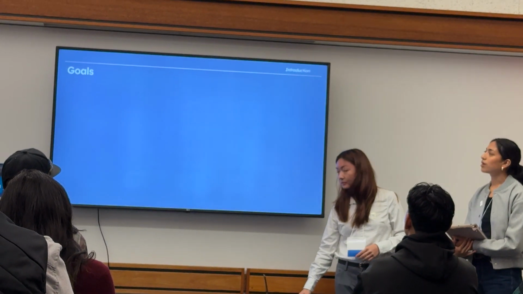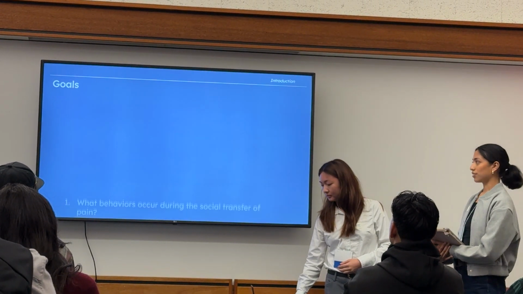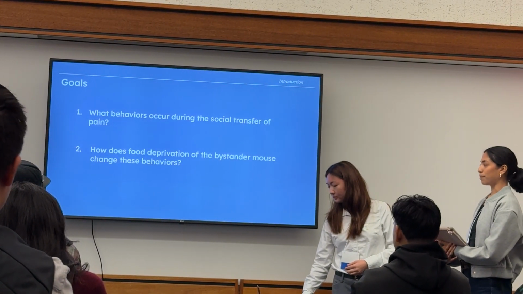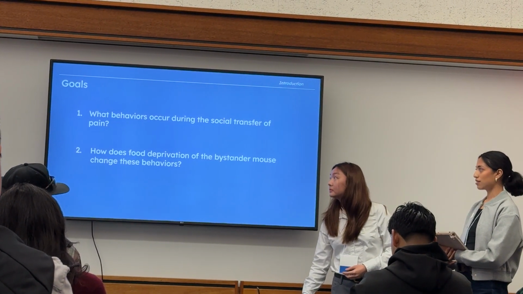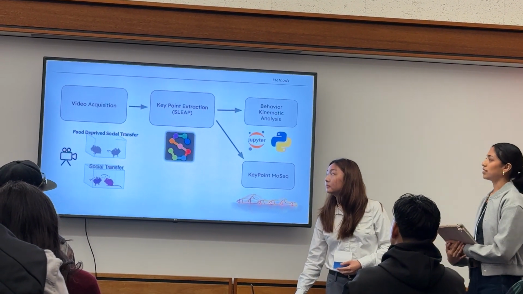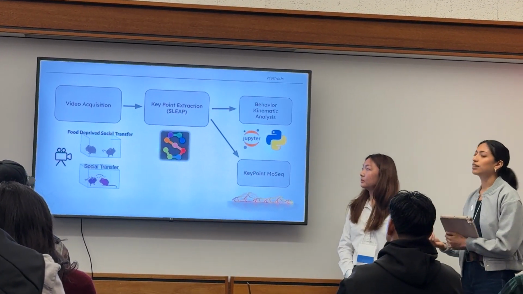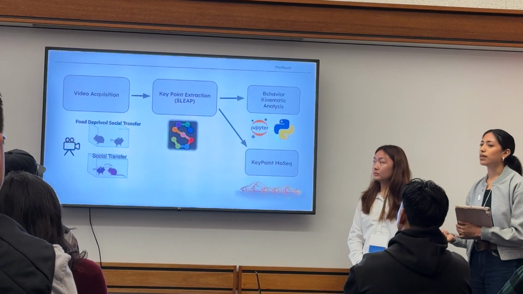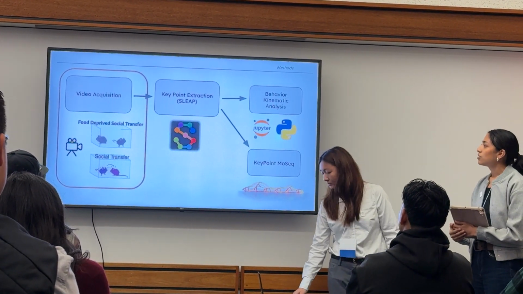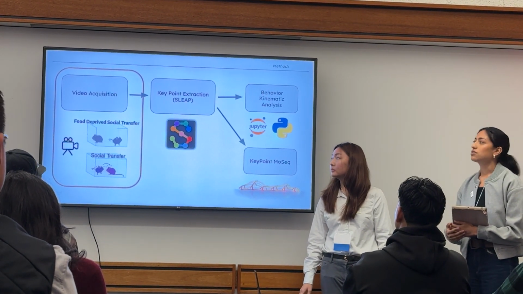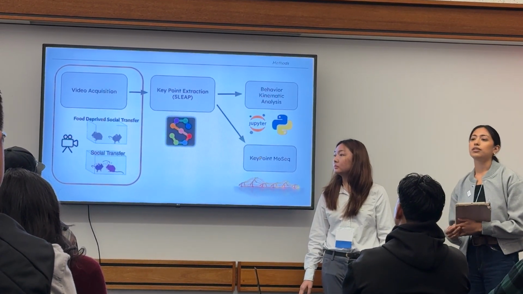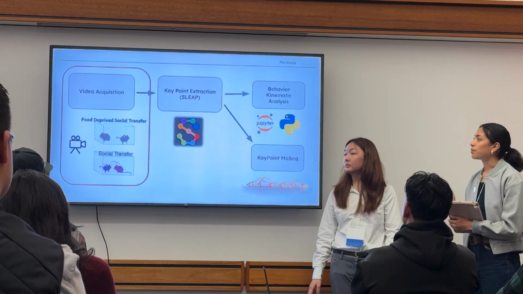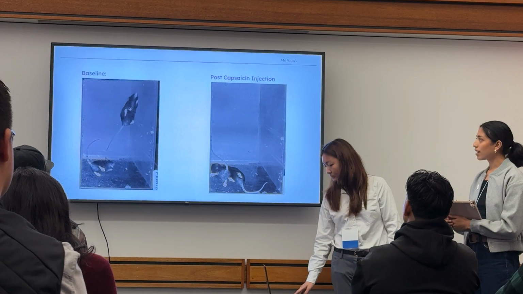And so our main two questions were, what behaviors occur during the social transfer of pain, and how does food deprivation of our bystander mouse affect these behaviors? So here's a pipeline of our data analysis, and once again, we were really keen on trying to extract and quantify these behavioral metrics in an automated and unbiased approach. So we first started with the video acquisition. We acquired high quality 30-minute videos of the social interaction between the bystander and the pain mice in a bottom-up perspective. And here's an example.